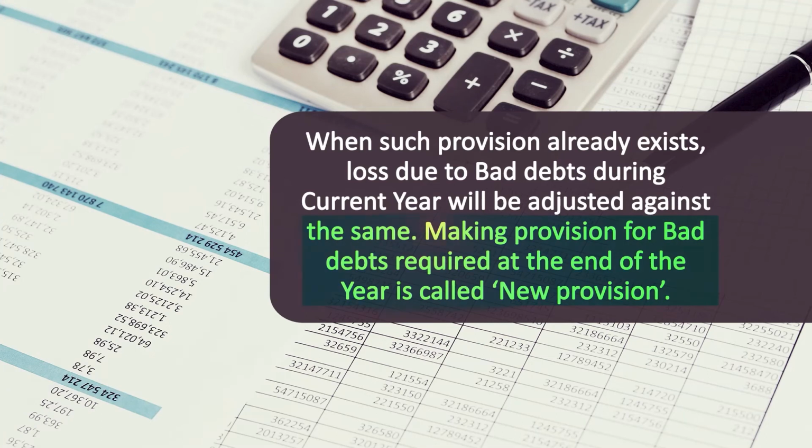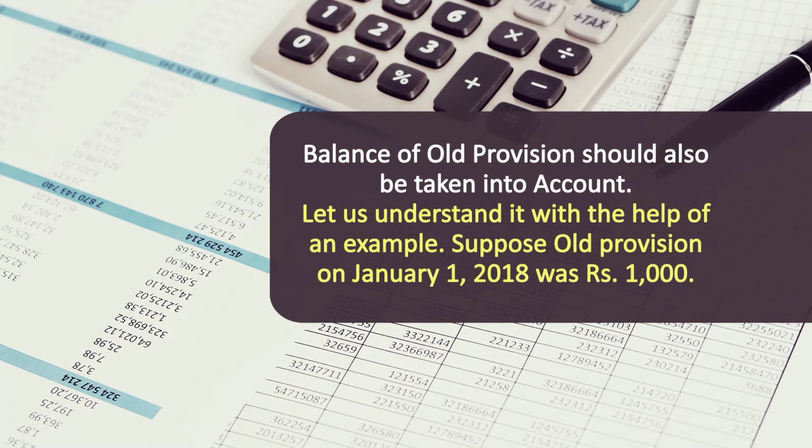It means if any balance of provision for doubtful debts is given in the trial balance, then any loss due to bad debts that takes place during the current financial year will be met first from this old provision which is given in the trial balance. Making provision for bad debts required at the end of the year is called new provision. So the balance of old provision should also be taken into account.